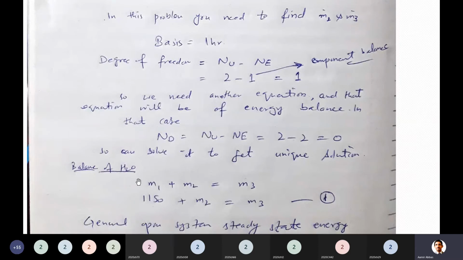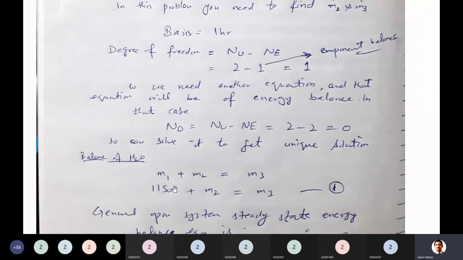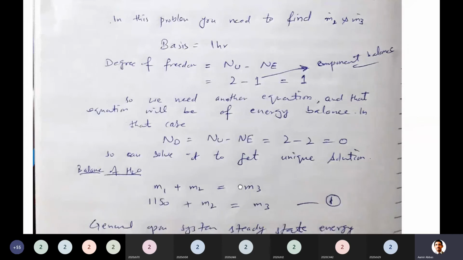So let's apply the balance of water here. For water, or overall you can say, I am writing here M1 plus M2 is equal to M3. Why am I not writing the dot? Because I already selected time as a basis, so I will simply take the amount in kg. So it will be 1150 kg plus M2 is equal to M3. You see where it came from. Here it is 1150. For the other material we don't know the amount, so we name it M2, and the last one we also don't know, so we name it M3. Is it okay to write this equation?